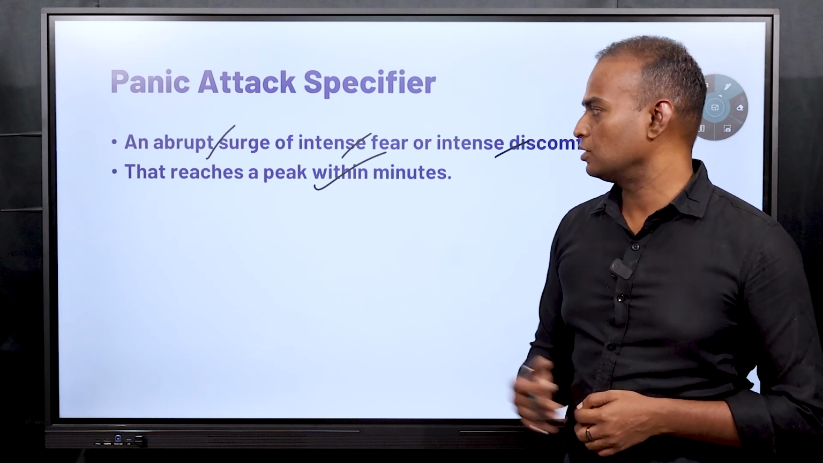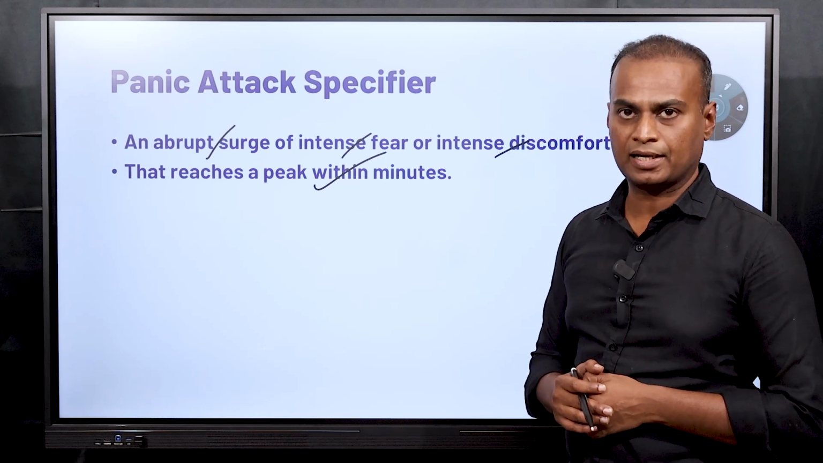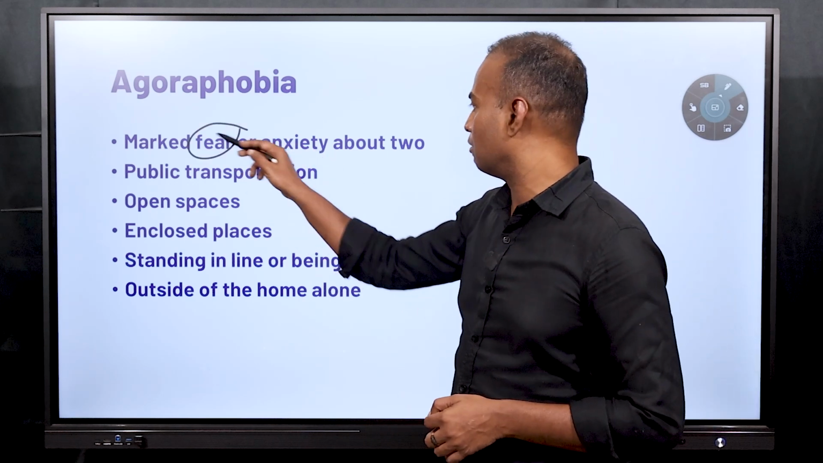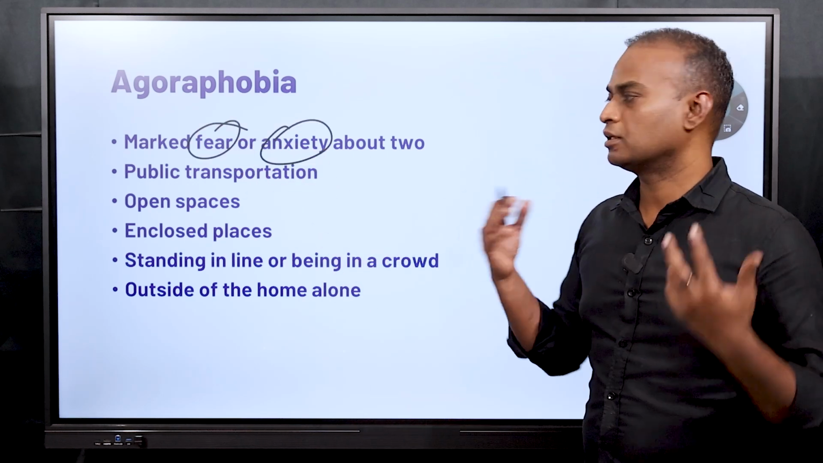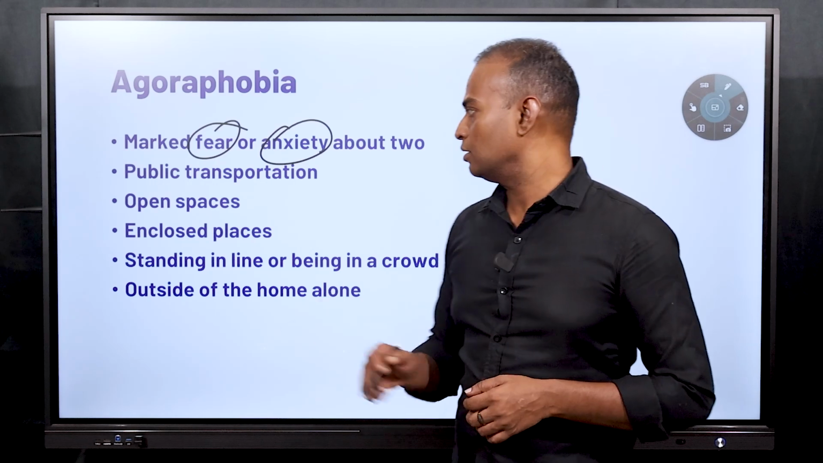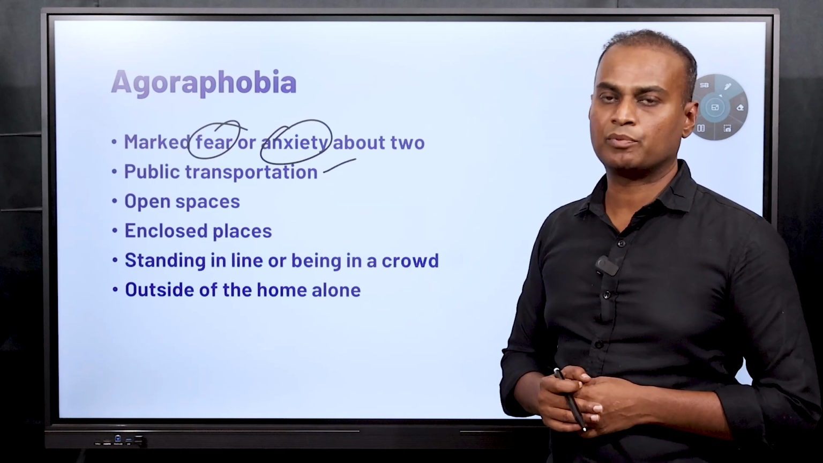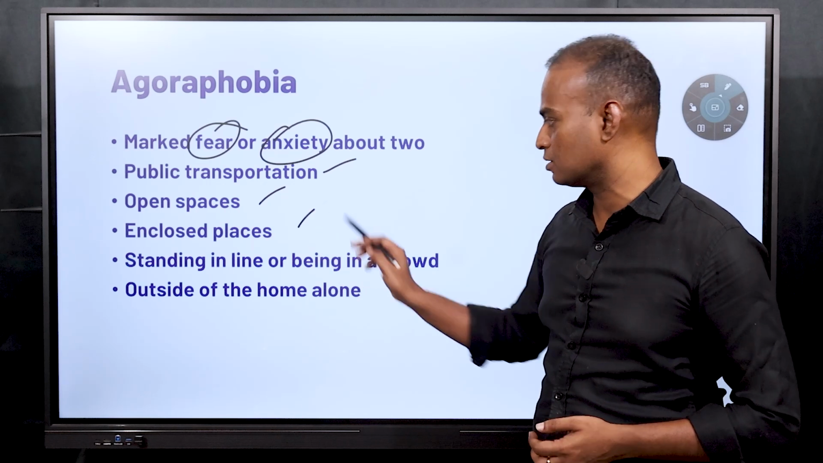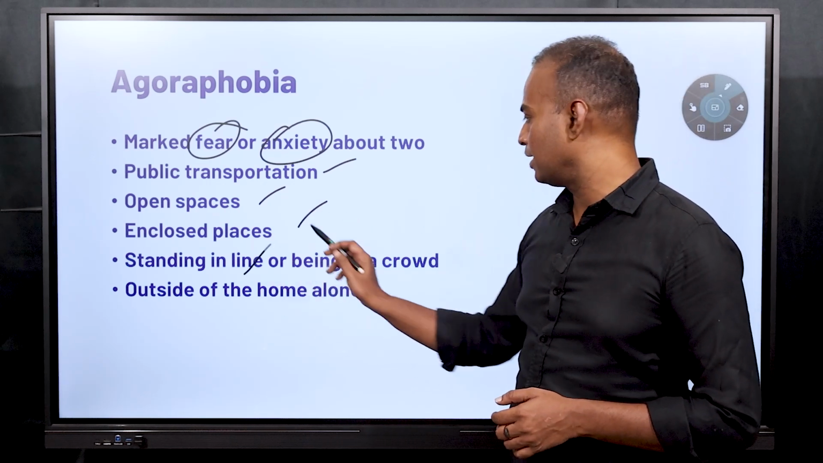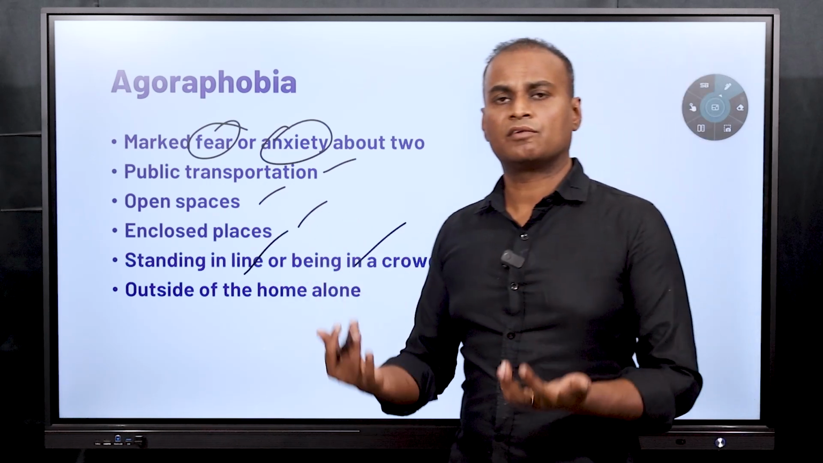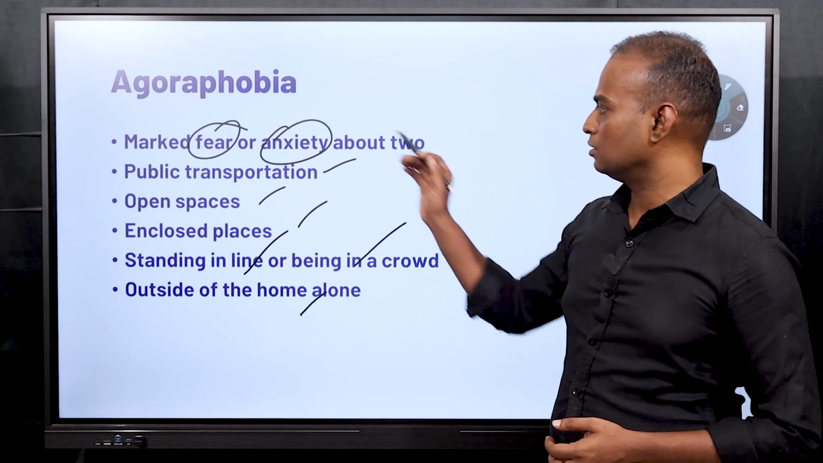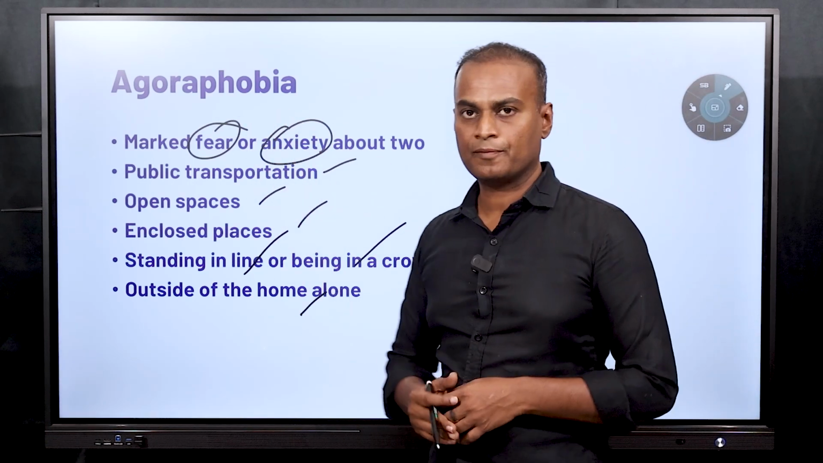So that is one of the best descriptions of this panic attack. Next one is agoraphobia. Agoraphobia is marked fear or anxiety about a particular situation. The situation can be public transport, open spaces. Some people are afraid of open spaces, or some people are afraid of closed spaces, or they are afraid of standing in line or being in a crowd, or they are afraid when they go out alone, away from the home.